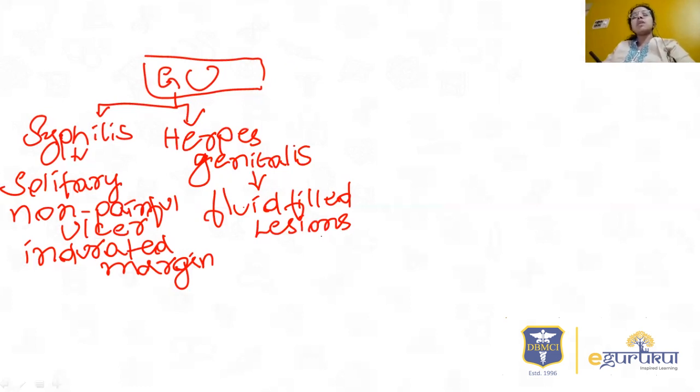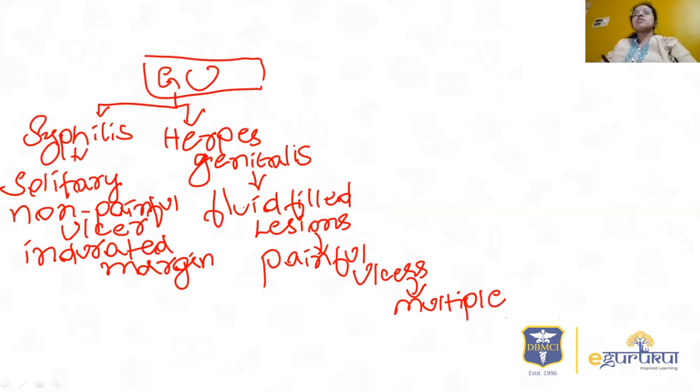Because of the ballooning degeneration of the cells. Herpes causes ballooning degeneration of the cells on histopathological examination. This is the reason why they cause fluid-filled lesions, and these rupture to leave painful ulcers. The ulcers will be multiple and painful.